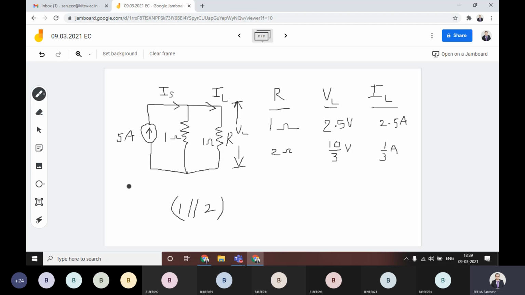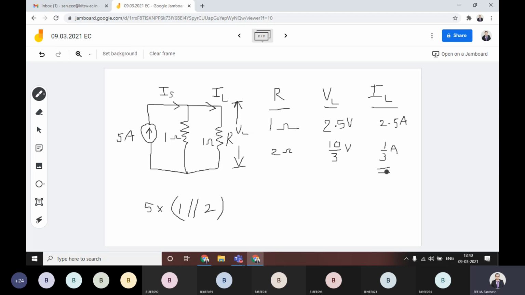If you multiply that by 5 amperes, you will get the value of IS, not IL, but that IS is divided into two parts here. Then you have to apply the current division rule, and then you will get the value of IL, which is 1 by 3 amperes.